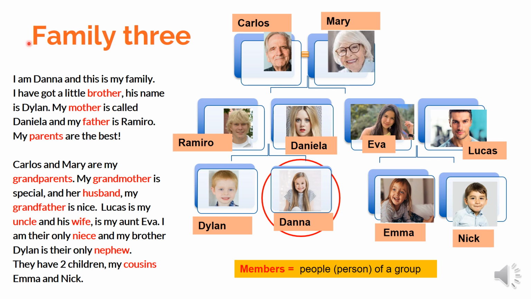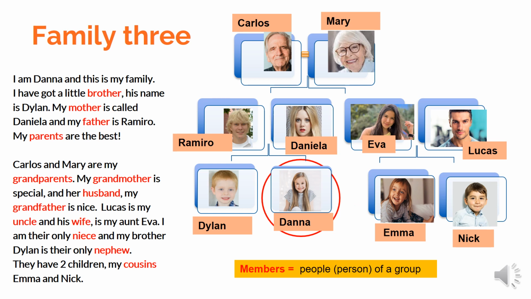So first we have family tree. What is a family tree? A family tree is a group of people that are members of a family. Members is equal to people, a person of a group. Okay, so here we have Dana's family tree. This is Dana, and those are the different members of her family tree.